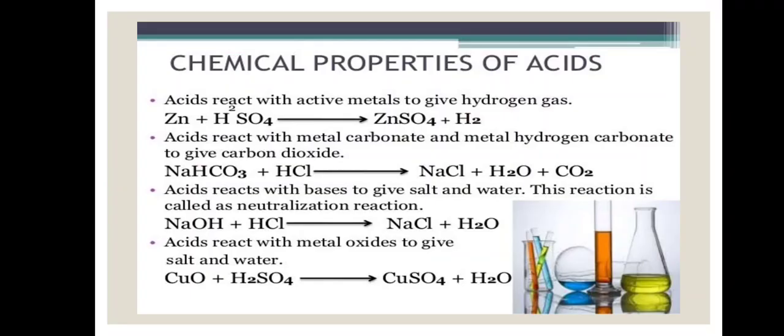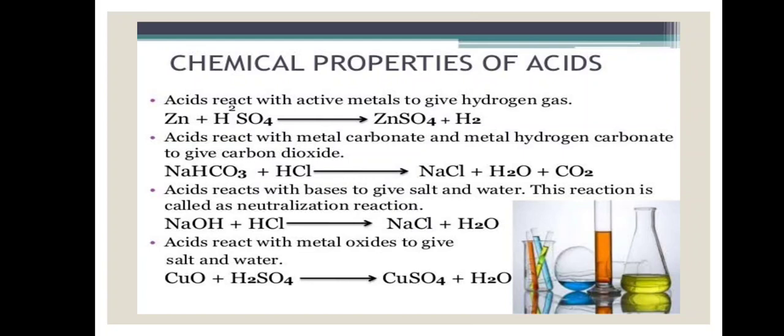Let's now learn the chemical properties of acids. Acids react with metals, active metals, and they produce hydrogen gas. For example, zinc here is metal and it is reacting with sulfuric acid. It is H2SO4. When zinc reacts with sulfuric acid, it produces zinc sulfate, and which gas is released? Hydrogen gas is released. Second chemical property of acids is acids react with metal carbonates and metal hydrogen carbonates to give carbon dioxide. What are the metal carbonates?